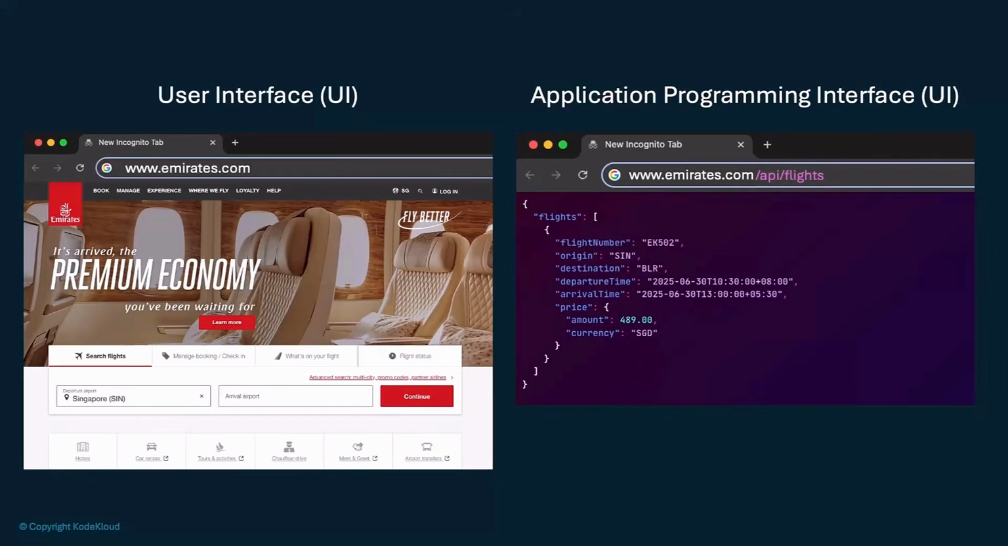So just to summarize that, the interface that users use to interact with the site is called the user interface, and the interface that the applications use to interact is called an API.